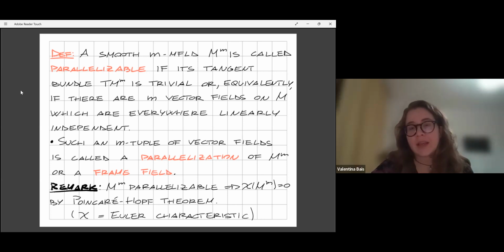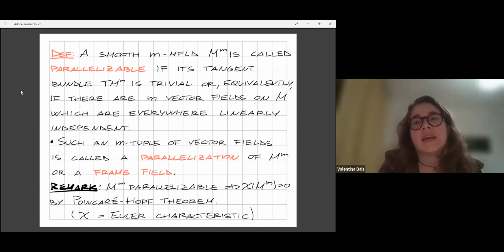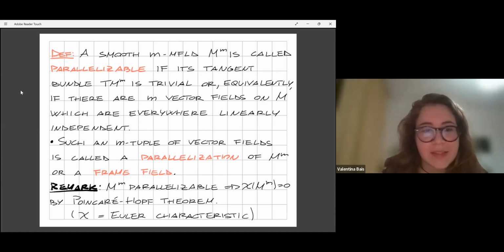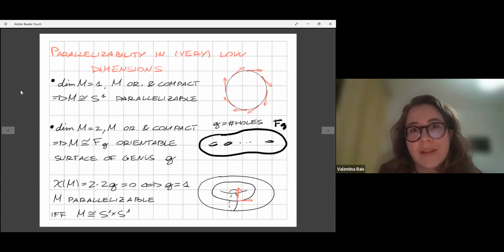There is a less trivial obstruction to parallelizability, which is the Euler characteristic. Indeed, if a manifold is parallelizable, then it has a vector field which is never vanishing, and by a theorem due to Poincaré and Hopf, this implies that the manifold needs to have trivial Euler characteristic. And so this is another obstruction, and this will help me to discuss the case in very low dimensions, just to give a flavor. Indeed, in dimension 1, the problem is trivial.